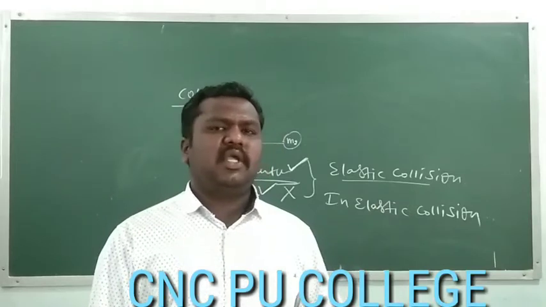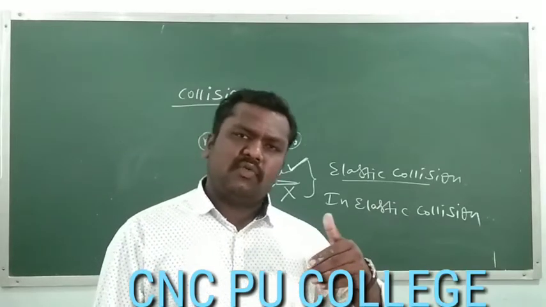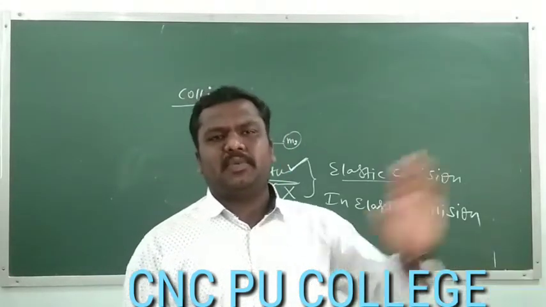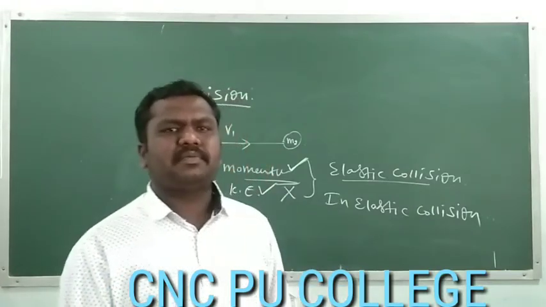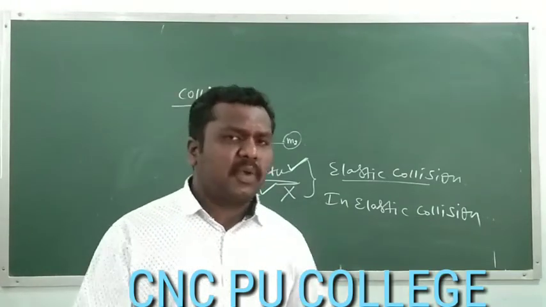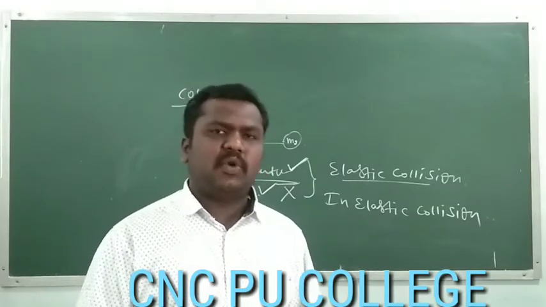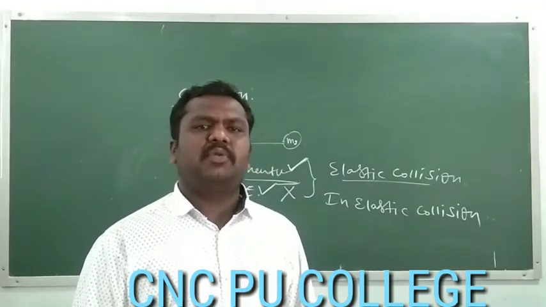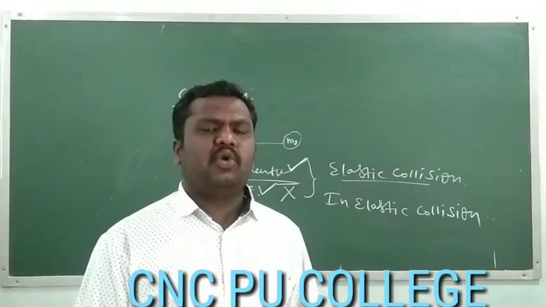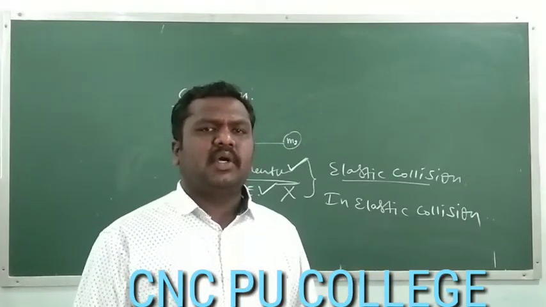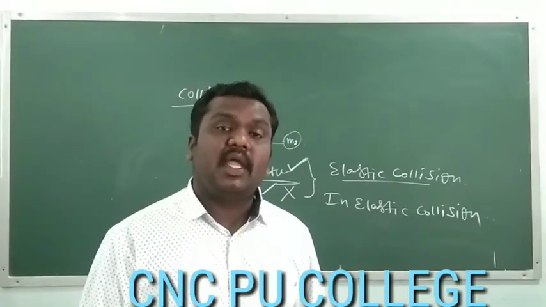An elastic collision is one in which both momentum and kinetic energy are conserved. For example, collisions between subatomic particles, atomic particles, gas molecules, two billiard balls, or two rubber balls. All these are examples of elastic collision.